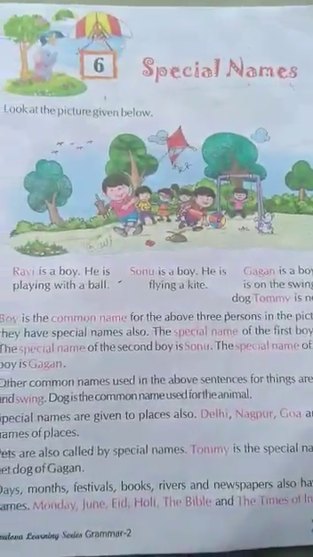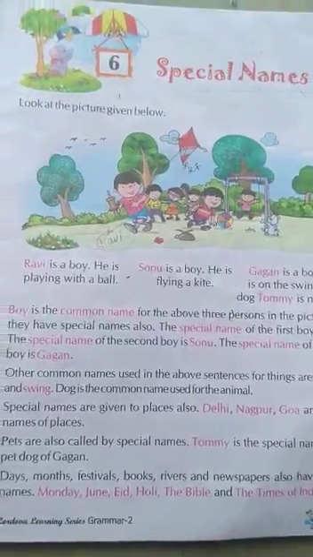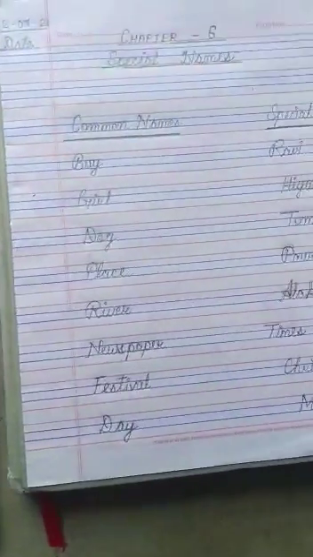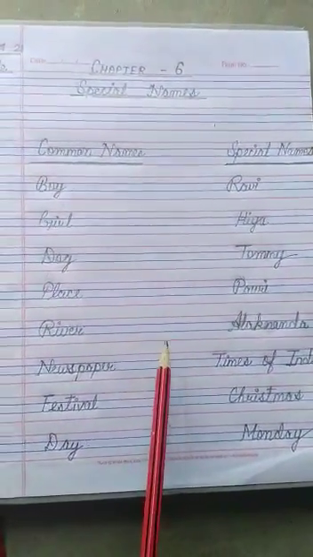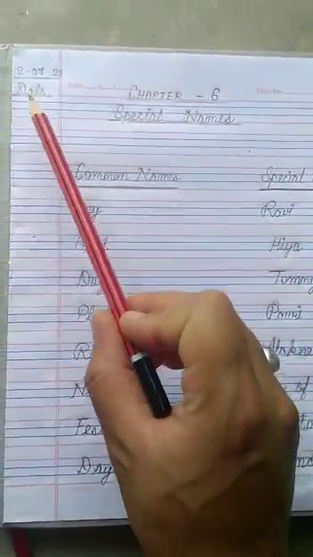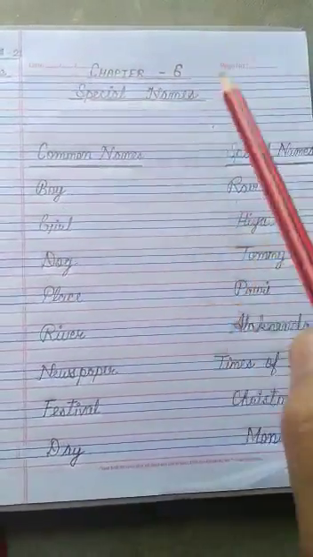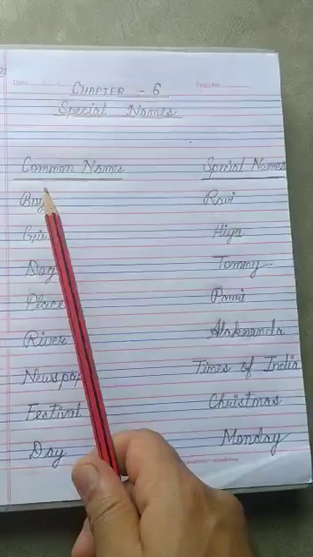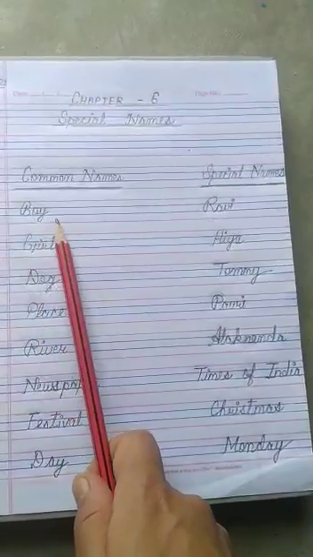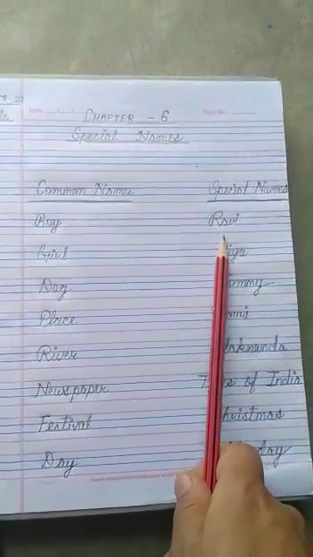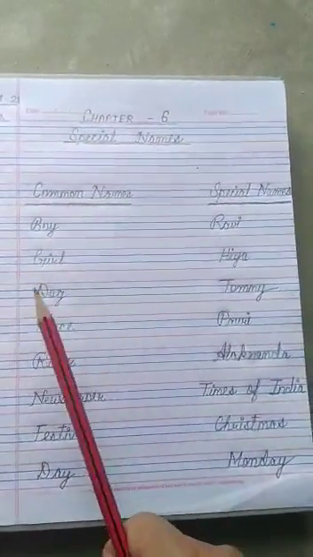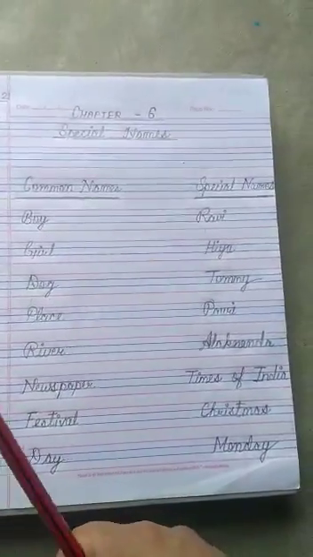So today you will read this chapter, special names, and tomorrow we will do the exercise of it. Today in your copy you will note down this. First you will write today's date, chapter 6 special names, and then you can write some examples that can tell you about common name and special name. Here you will write the common name, and in front of it you will write a special name for it. Like this you can write other examples also, of month, place.